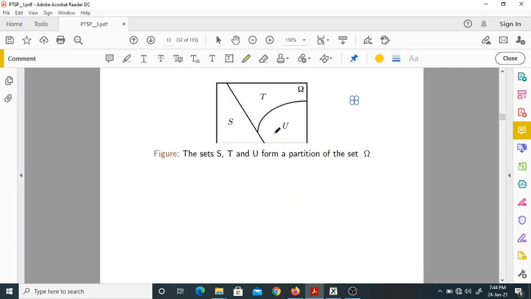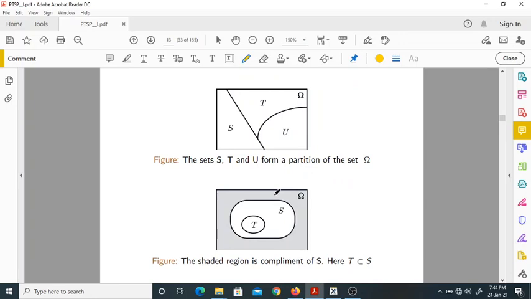Yes, so this is a partition. Omega is partitioned into three different sets S, T, U, because they are mutually exclusive or disjoint, and at the same time the union of these three sets is omega. So they form a partition of omega. Now what does the last Venn diagram say? What is this shaded region?